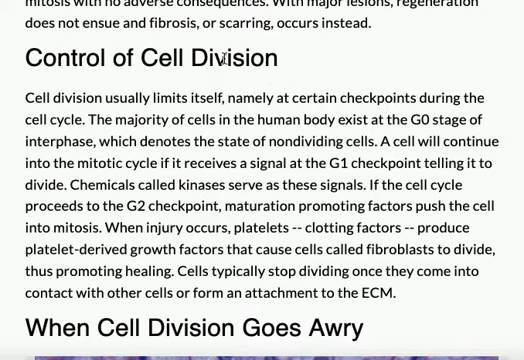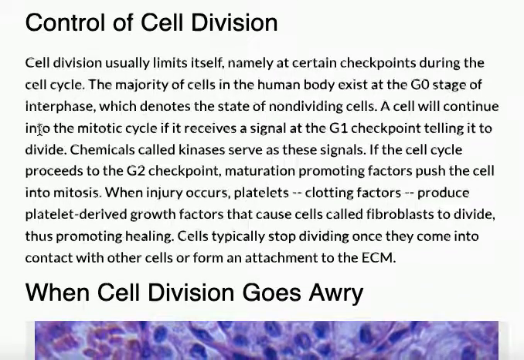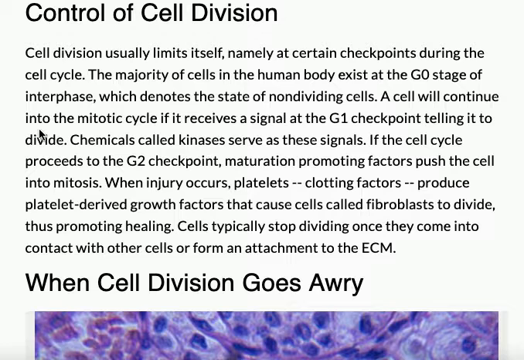So, cell division is actually controlled, and it usually limits itself, namely at certain checkpoints during the cell cycle. The majority of cells in the human body exist at the G0 stage of interphase, which denotes the state of non-dividing cells. A cell will continue into the mitotic cycle if it receives a signal at the G1 checkpoint telling it to divide. Chemicals serve as these signals, and the cell cycle proceeds.